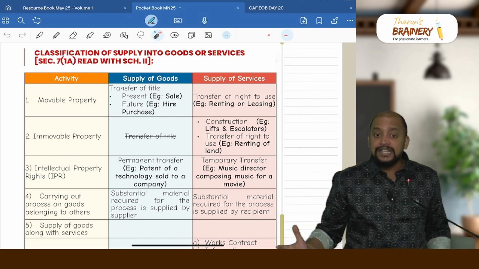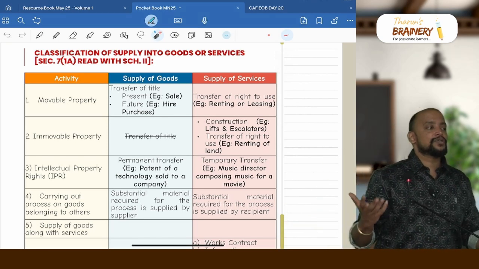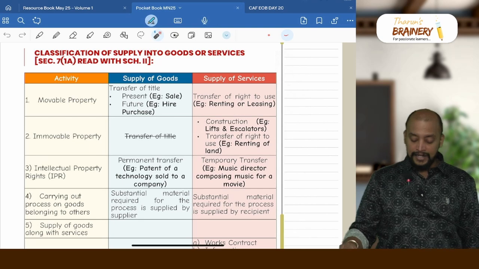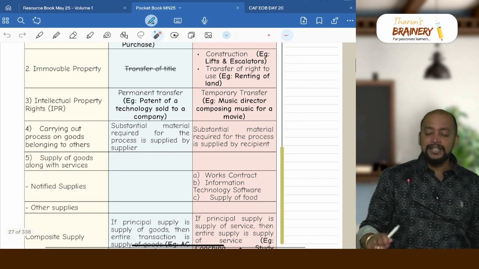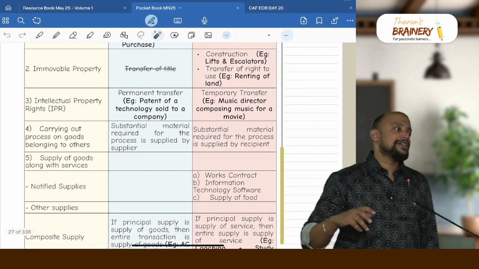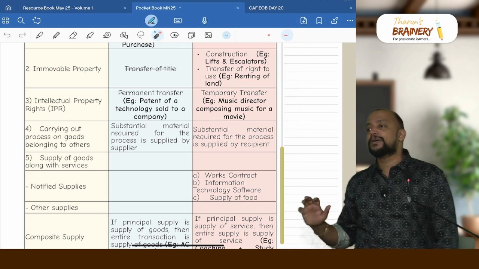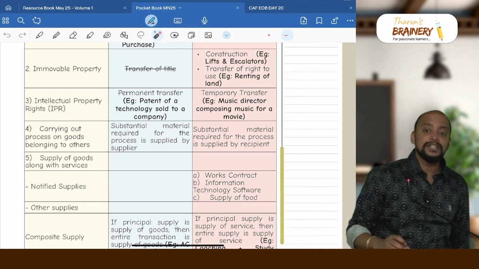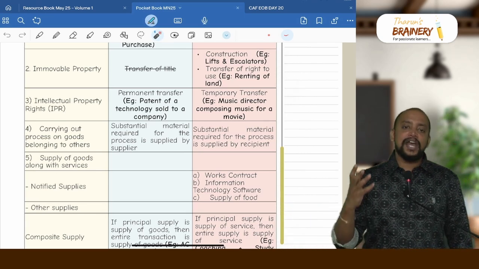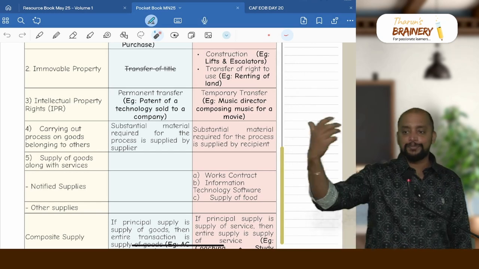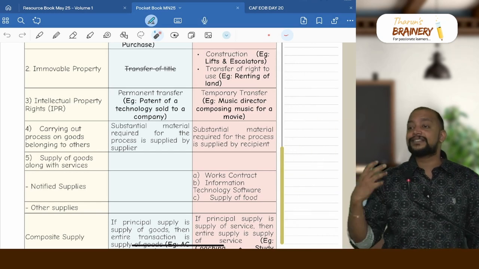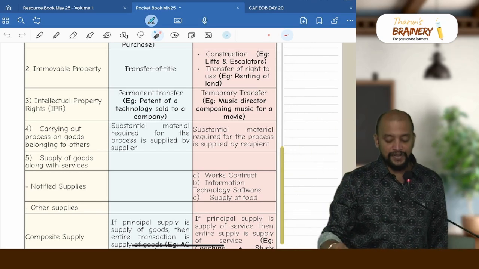Also, bringing into existence an immovable property like construction will be coming under services. Then next, intellectual property rights. If I have a patent and that patent is permanently transferred to one company, permanent transfer of IPR is treated as supply of goods. But temporary transfer of IPR, say I have a copyright which I am giving to one person and I get a royalty, that is a temporary transfer, and it will be treated as supply of services.